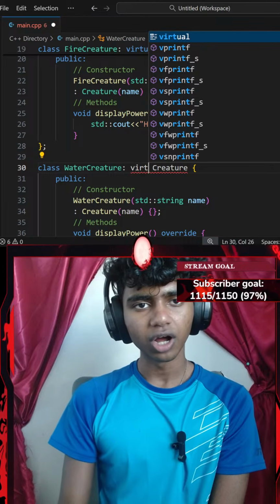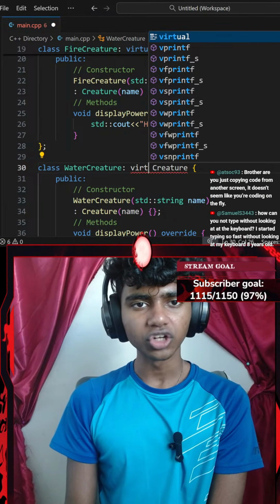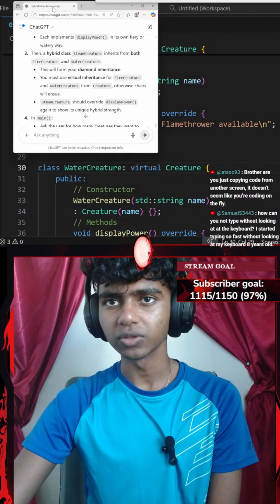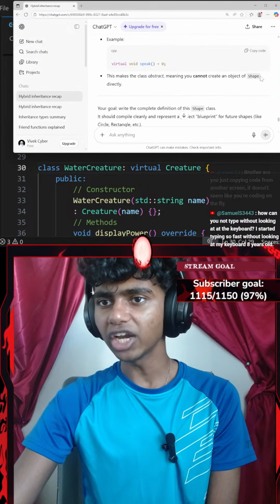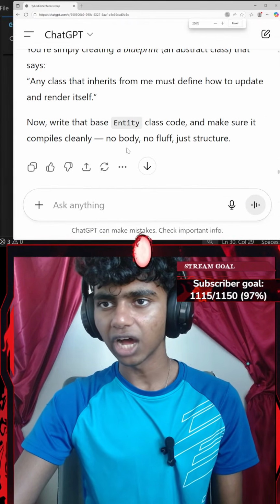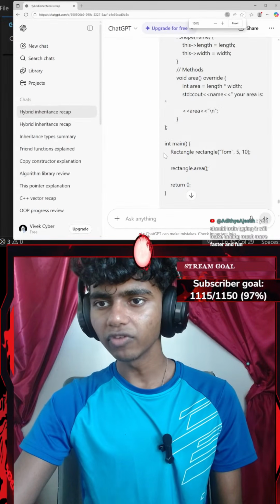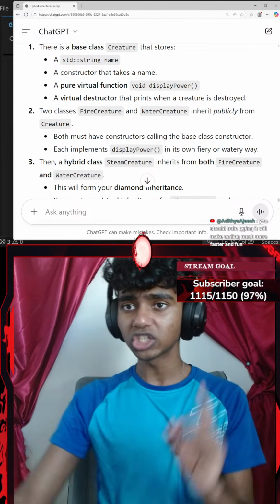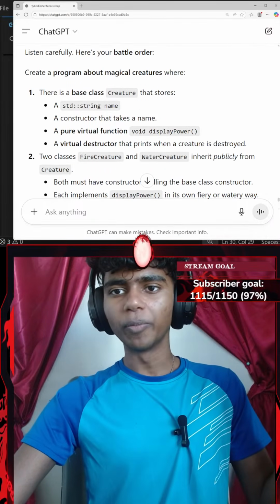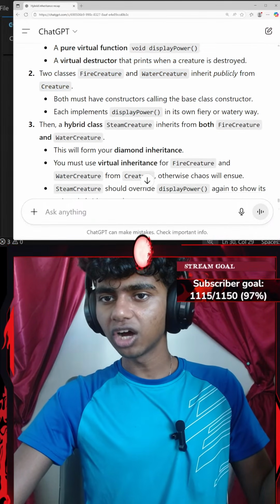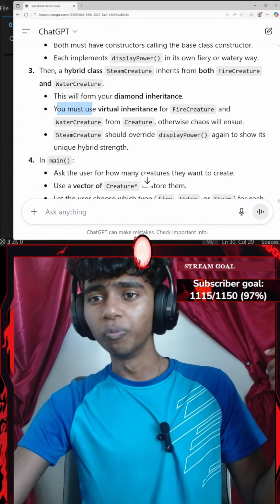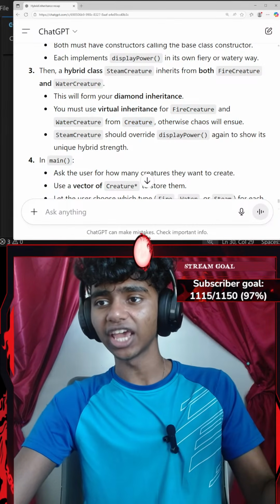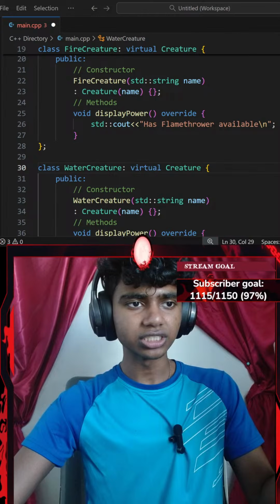Okay, brother, are you just copying code from another screen? It doesn't seem like you're coding on the fly. Honestly, guys, I do have an instruction off stream, in the other screens. I did already read this up for you guys. Let me just go ahead and go down, zoom in, scroll all the way down. There we go. Let me just zoom in a bit more. So basically, this was my instructions. I do instruction-based questions. That's it. I didn't show this before I actually code. So basically, I'm currently in this part where I gotta create right here. After creating steam creature, you must use virtual inheritance for fire creature and water creature from the creature class. Otherwise, chaos will ensue. I'm actually using that, guys.